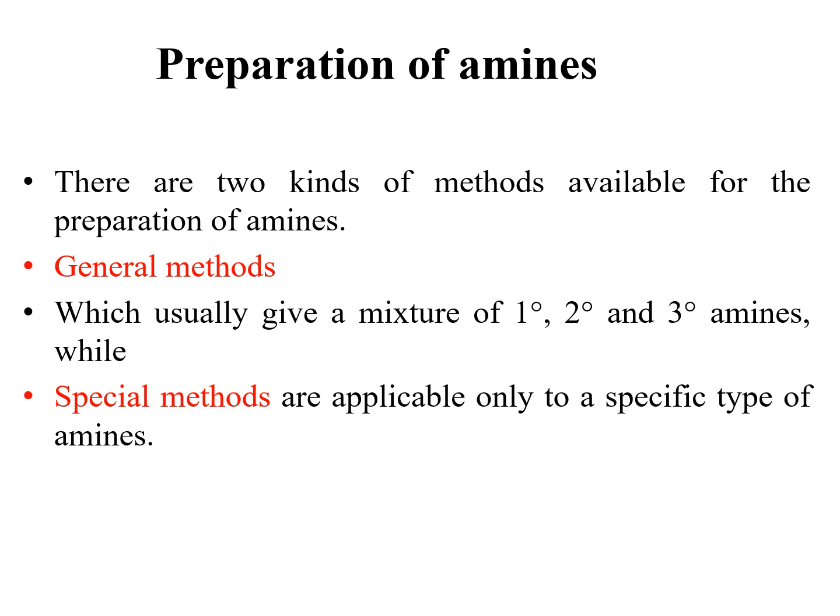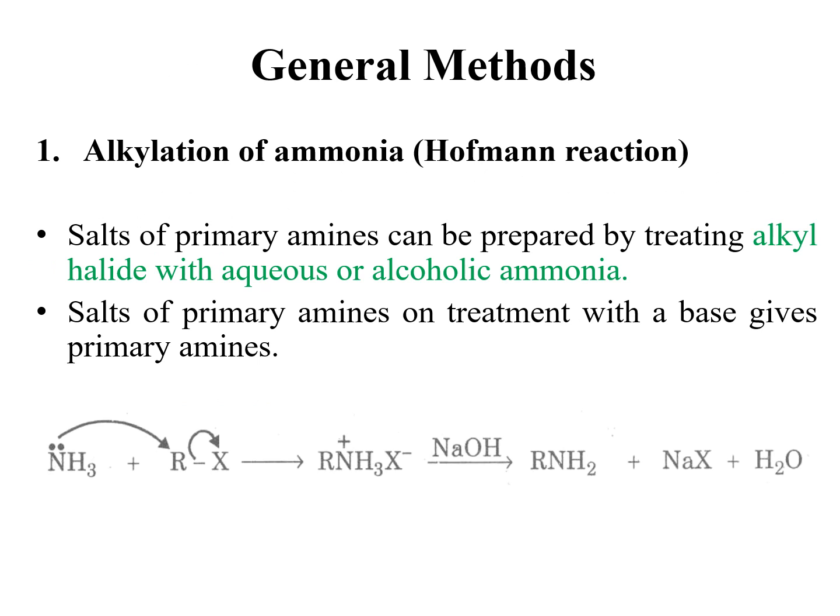Preparation of amines. There are two kinds of methods available for the preparation of amines. One of them is general methods, which usually produce a mixture of primary, secondary, and tertiary amines, while specific methods are applicable to only a specific type of amine. So we shall start from the general methods. Among general methods, the first type of reaction is alkylation of ammonia, and this reaction is also named the Hofmann reaction, after the scientist who discovered this reaction for the first time.